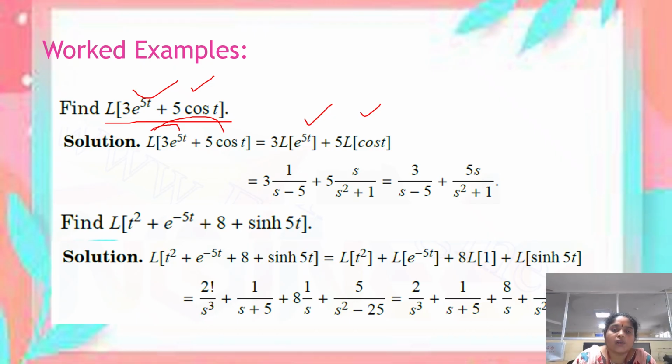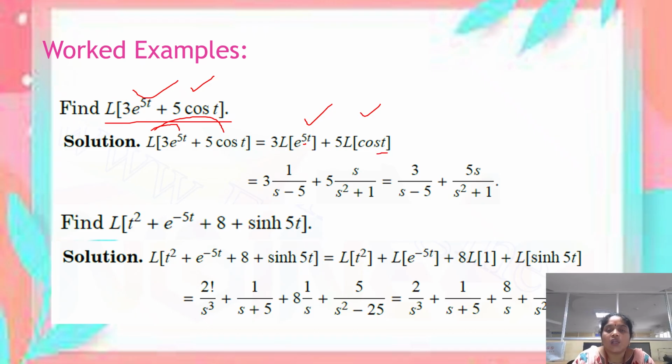We know that the Laplace transform of e power at is 1 by s minus a. Here a is equal to 5, so the result is 1 by s minus 5. Therefore, 3 into 1 by s minus 5 plus 5 into, again, we know that the Laplace transform of cos at is s by s square plus a square.